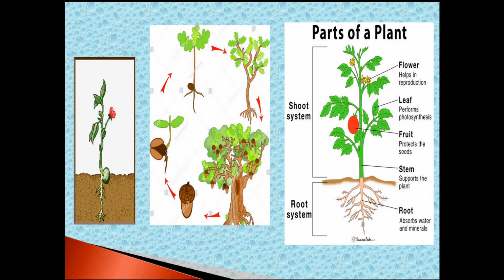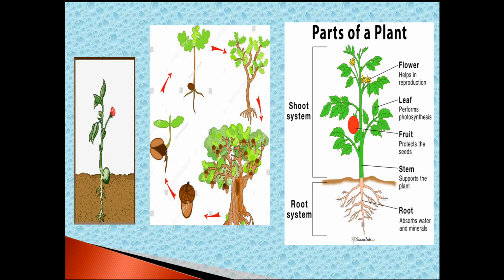Okay, my dears, I hope all of you had understood and enjoyed this poem. And two activities for you. First activity, you are going to sow the seeds and observe how it starts to grow into a new plant.